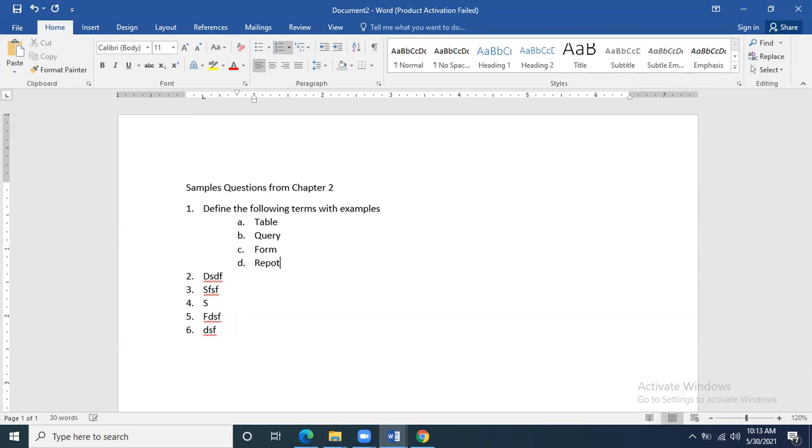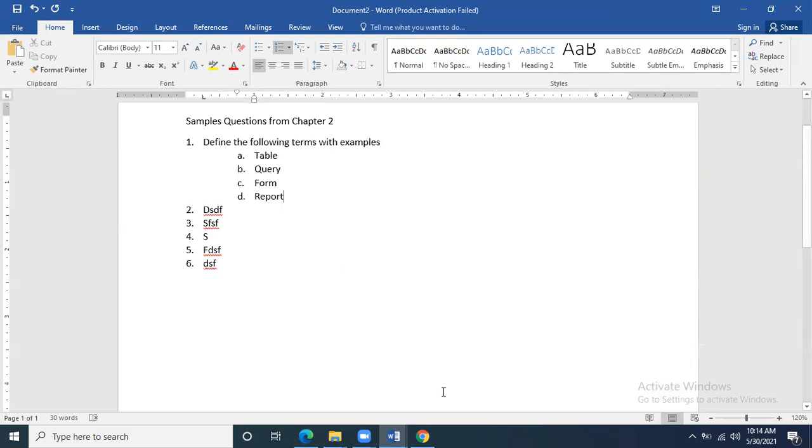report. These are basically in detail with implementation. Macro and module and all the rest of the objects were not there with the implementation. We had just seen their basic definition in the previous chapter. So this question will come.